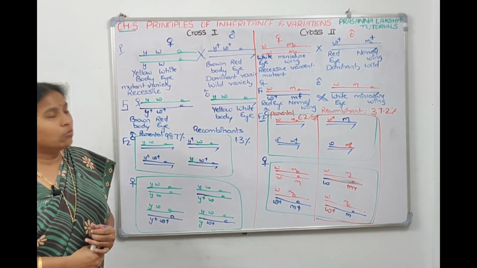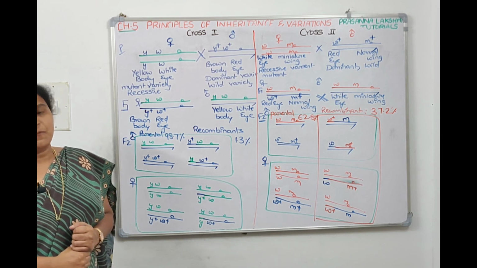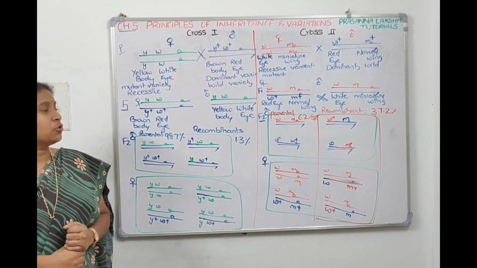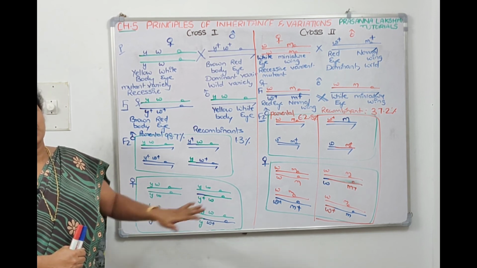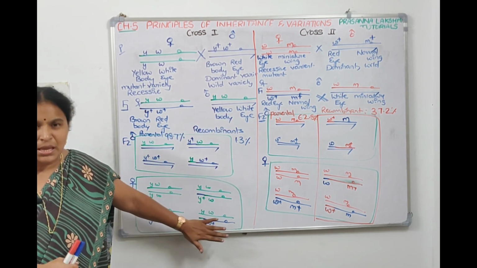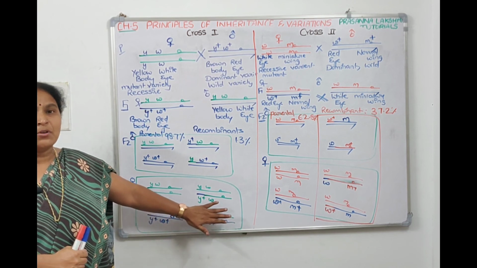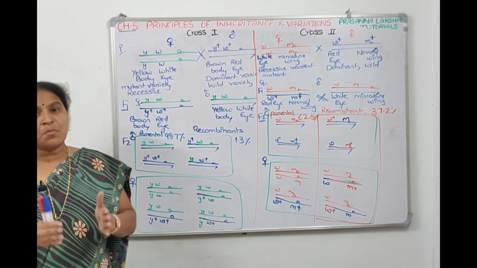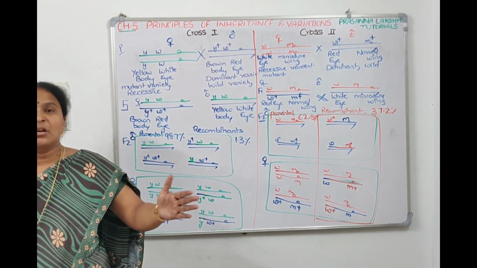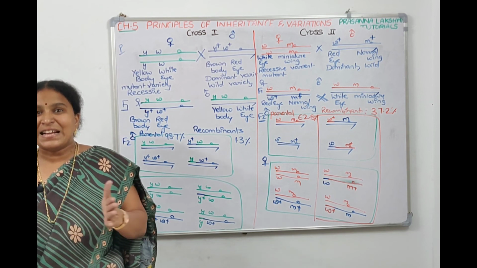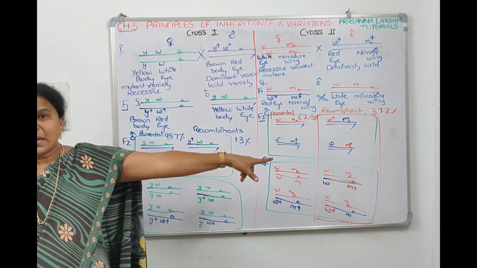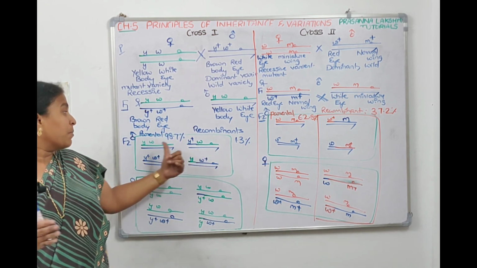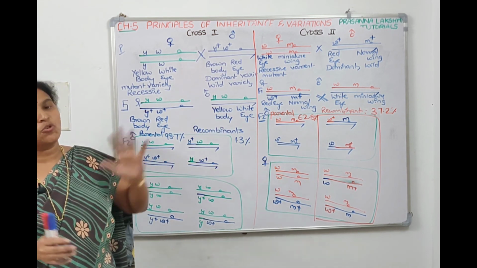So when you do a dihybrid cross for genes which are present on the same chromosome and near to each other, then the strength is more, and the recombination percentage will be 1.3 only. And when you do a dihybrid cross for two genes which are present on the same chromosome but far from each other, then the recombination frequency will increase from 1.3 to 37.2. Parental combinations will decrease from 98.7 to 62.8.